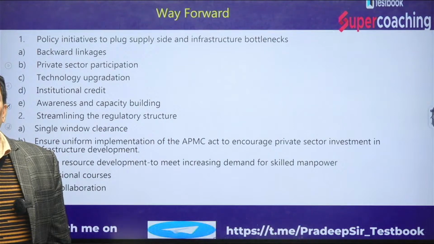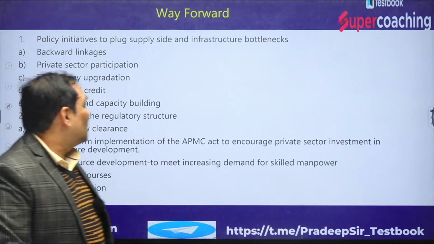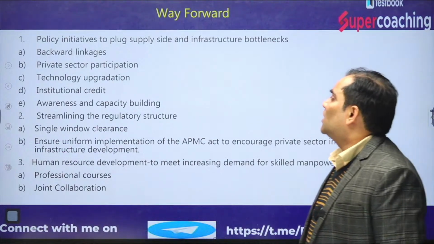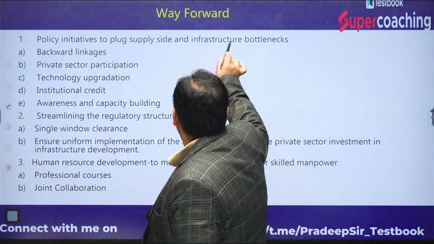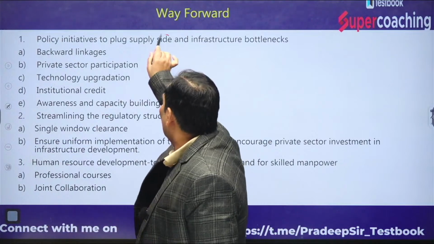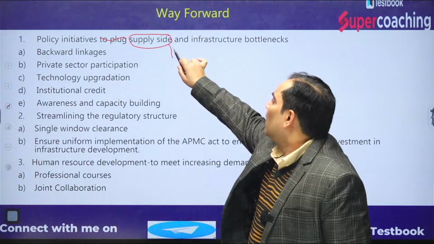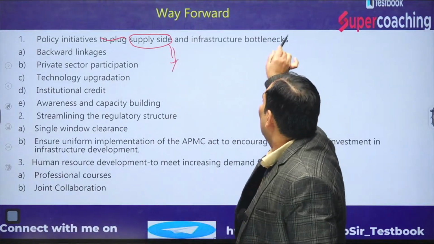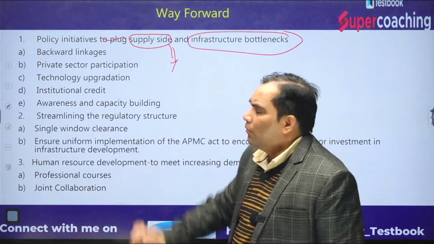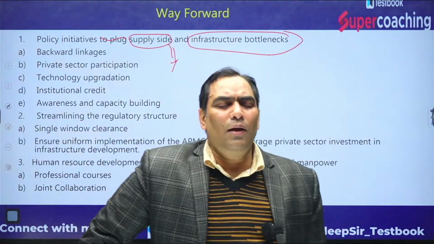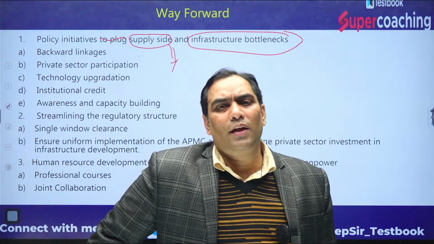So there should be a policy initiative to check the supply side and infrastructure bottlenecks. We already discussed supply side means at the farmers level, and infrastructure means cold storage and warehouse.